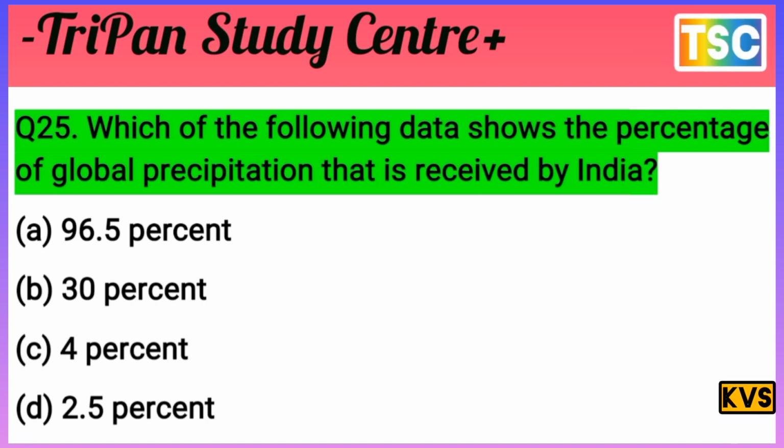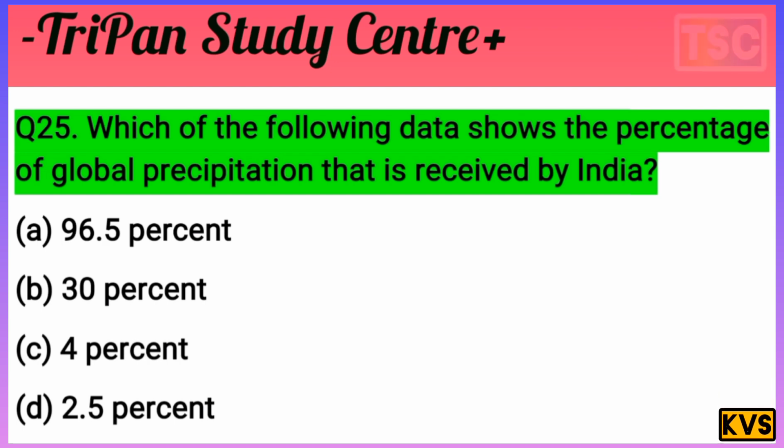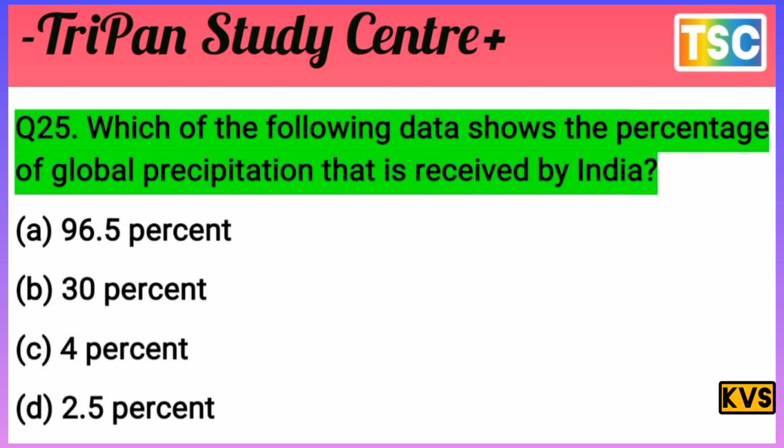That's important. But first of all, test your knowledge and choose an answer. I'll give you a few seconds. You must have a thought of your answer.